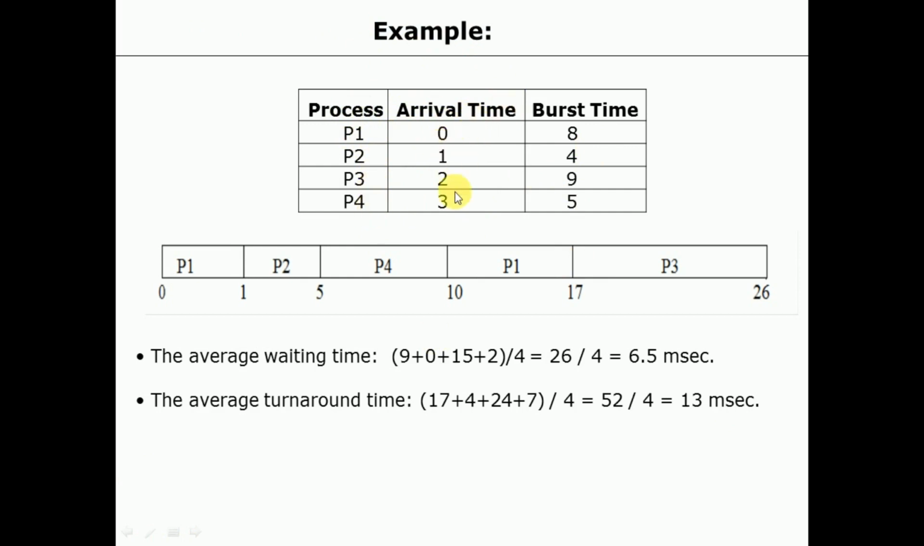The arrival time is also given. P1 arrives at time 0, P2 arrives at 1, P3 at 2, P4 at 3 milliseconds. The burst time is also given for all the processes, that is 8, 4, 9, 5 respectively.